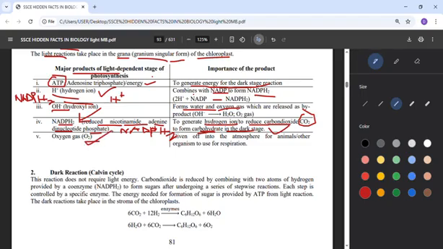Finally, oxygen gas, which is this other byproduct. After we have formed water and oxygen, that oxygen now will be given up in the atmosphere for animals or other organisms to use for respiration.